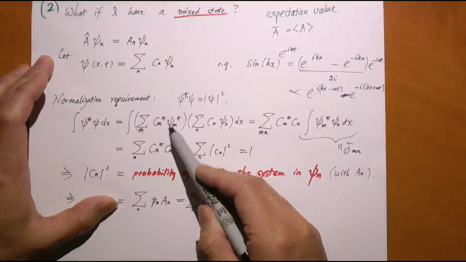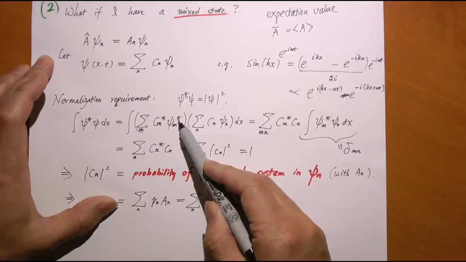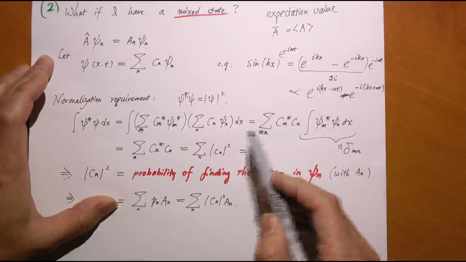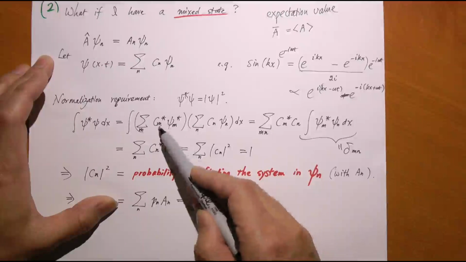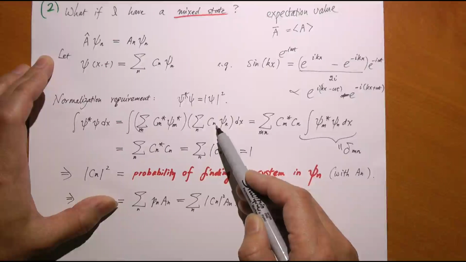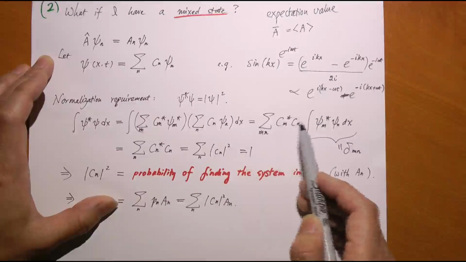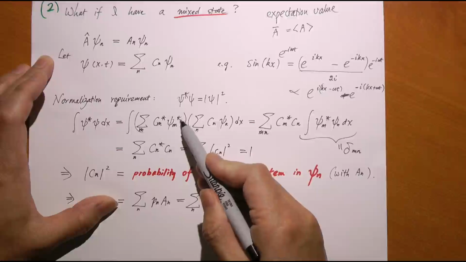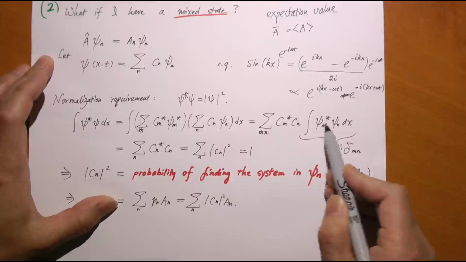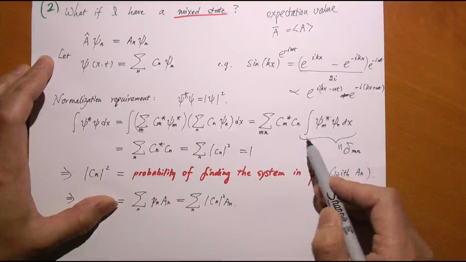So c_m star, psi_m star, and so on. Now, I'm going to do the integral. C_m star and C_n, both are constants independent of x, so I'm going to take these out. What's left for integration is psi_m star and psi_n. Both of these are functions of x. So I have to integrate.